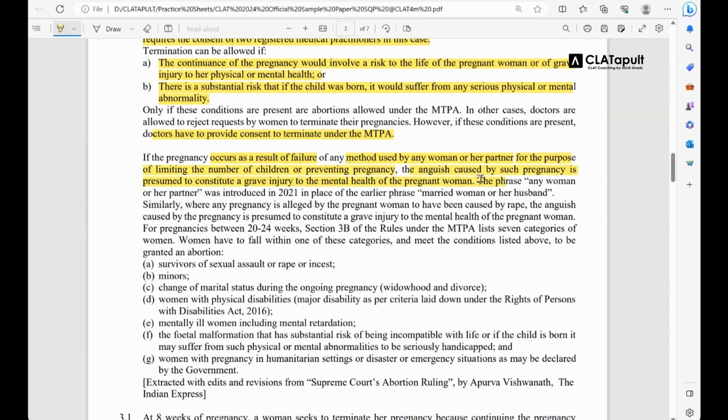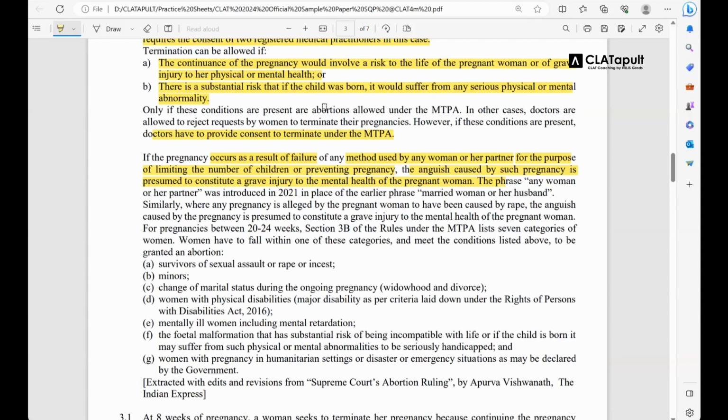Now see, the first thing it says is that if both the partners have used any sort of pregnancy restrictive mechanism, for example, a contraceptive pill or a condom, and such a device fails, then it would be considered that this pregnancy would cause mental injury to that particular woman.